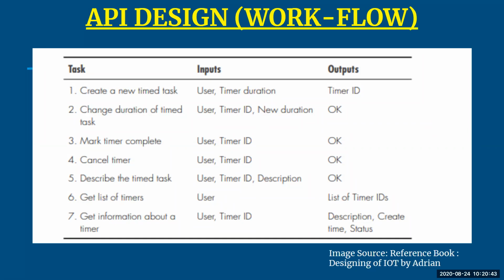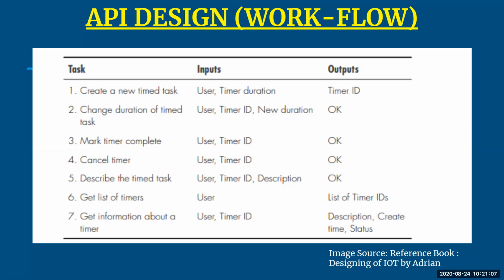Third task is mark timer complete. So whenever you are done with your task, you have completed your task and you have marked the time that I have completed this task in 5 seconds. The inputs required are your details and the timer ID whatever you must have set. And the output will be okay, that your task, whatever you have done, you have set the timer that you want your task to be completed in this time.